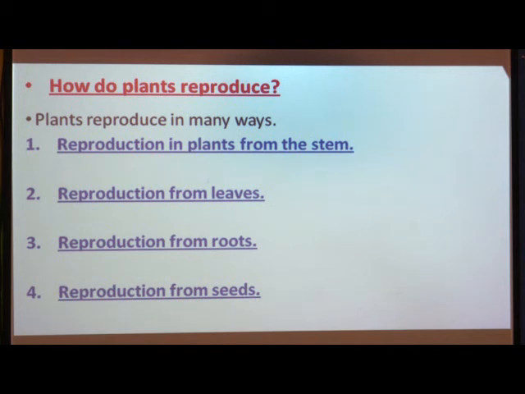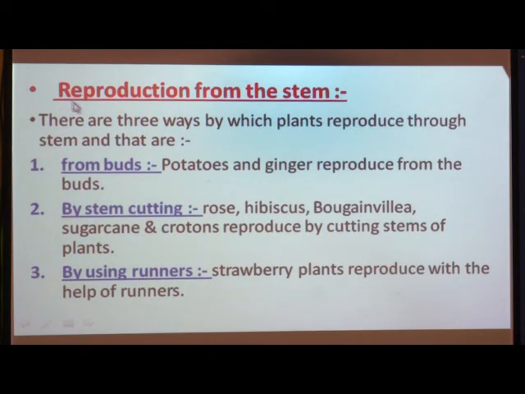Now we have to study reproduction in plants in detail. First of all, we study reproduction in plants from the stem. See the first point, reproduction from the stem. There are three ways by which plants reproduce through stems: from buds, by stem cutting, and by using runners. These are the three methods of reproduction from the stem. First of all, see reproduction from the buds.